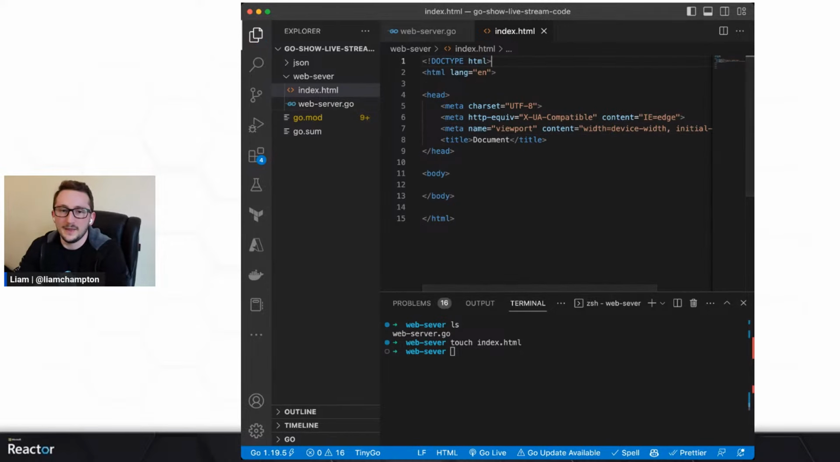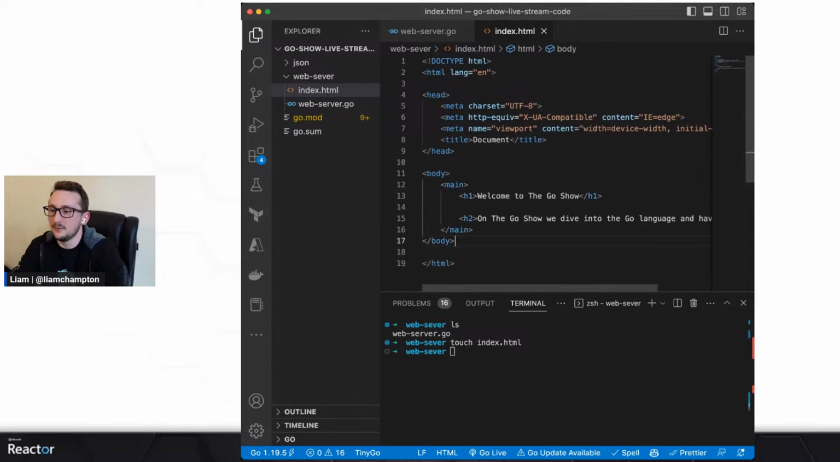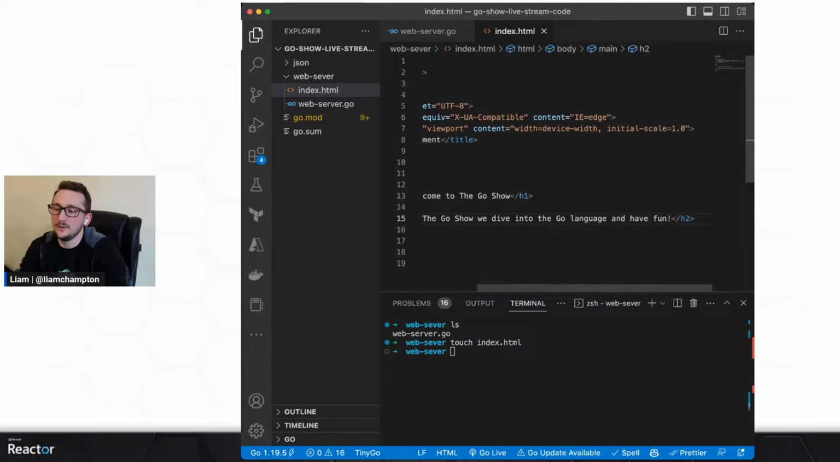And I'm just going to populate that with something which I already have. Let's just copy this body. So I have an HTML file open, and I'm just going to copy the body across. What that's going to do is render out an HTML page with the title, Welcome to the Go Show. And on the Go Show, we dive into the Go language and have fun, because we do.